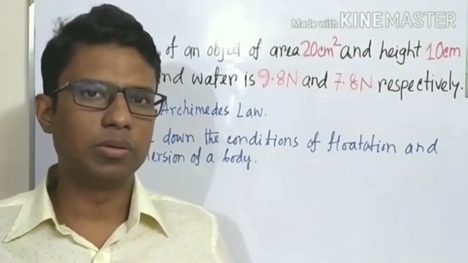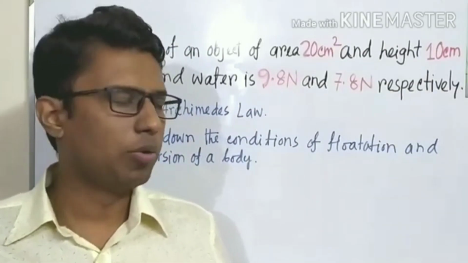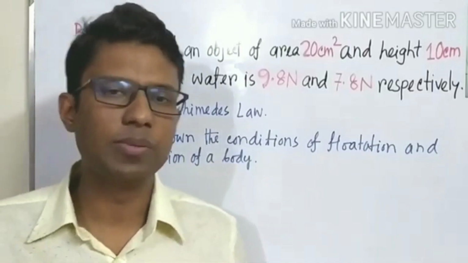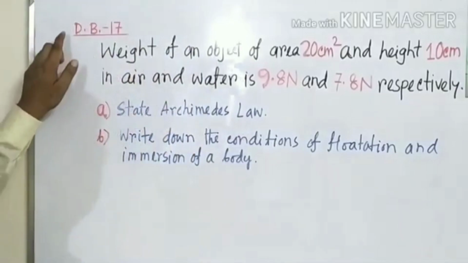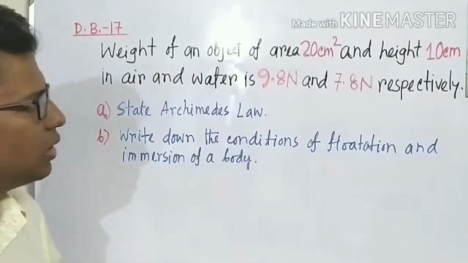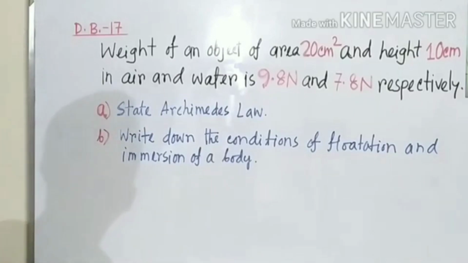Students, from the chapter of effect of matter and pressure, we are going to solve some creative questions, some board creative questions. Here is the first creative question from Dhaka Board 2017. I have already written the stem. Please read out the stem.